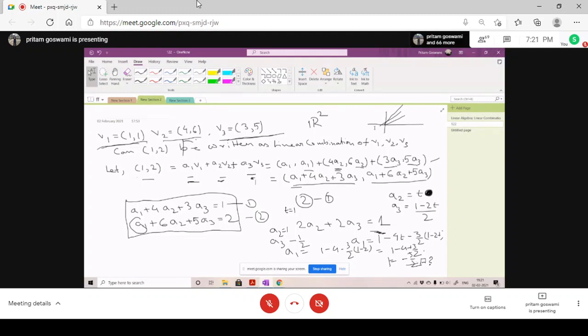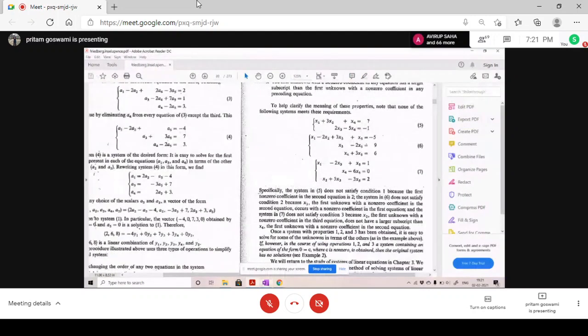Look here, I will complete today's class with a simple question that would give you the geometry behind this linear algebra, the linear combination. Okay, I will complete this class by that problem. So what I was telling? There are just some examples. I'm not going through the examples now.